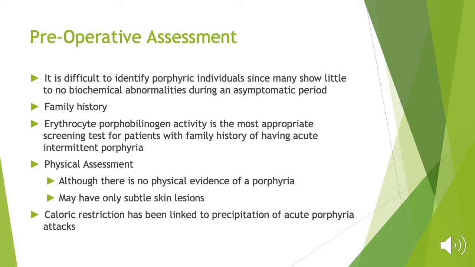So perioperative assessment for someone that has porphyria. Porphyria is kind of like MH in the sense that a lot of patients won't even know they have it unless they have a known family history or they've had previous genetic testing that has let them know that they have a genetic link to this disorder. So it may be a little bit difficult in the preoperative arena to assess someone that has this, like I said, unless they have a known family history. Under general anesthesia, like I said earlier, you might see hypertension and tachycardia, so it might be a little bit difficult to diagnose, but you would want to keep this in your mind as a differential diagnosis when you see this in the operating room.